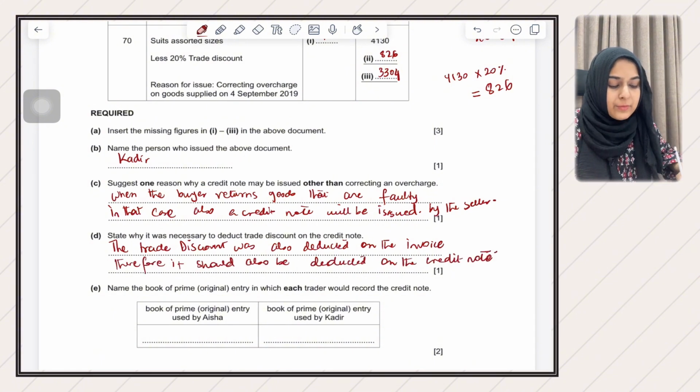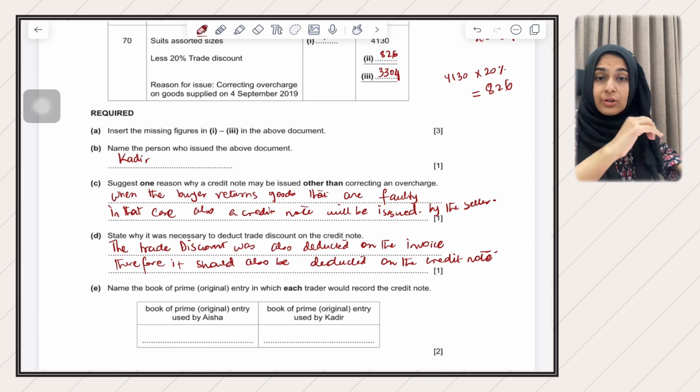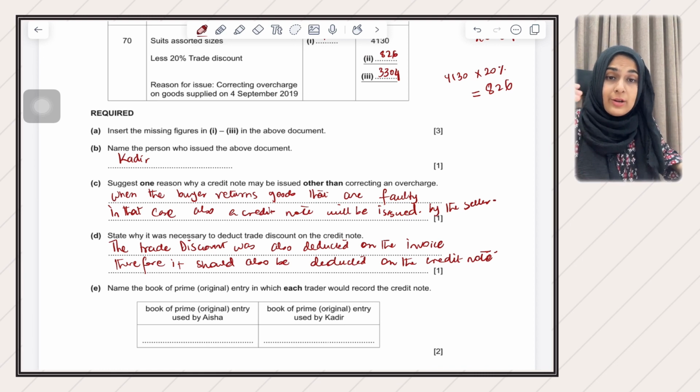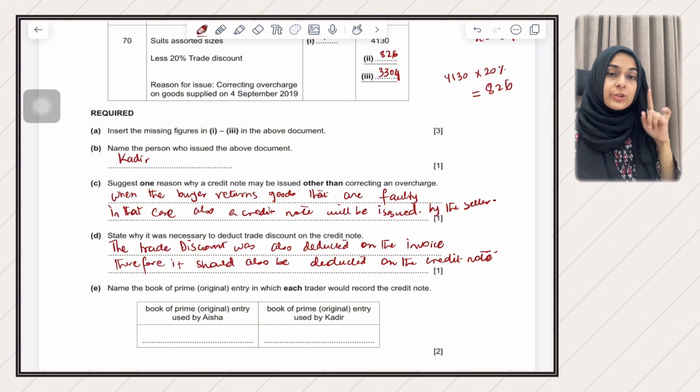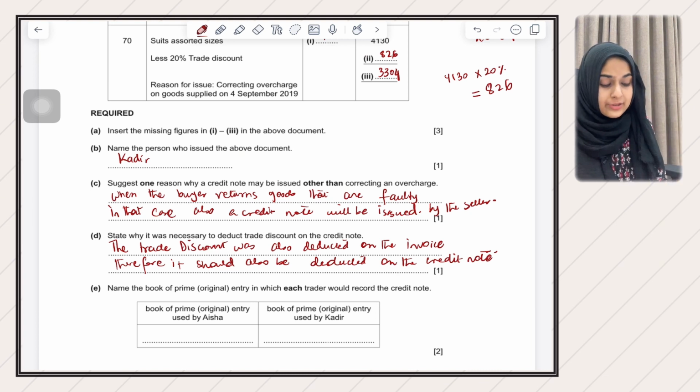Okay, then they are saying name the book of prime entry in which each trader would record the credit note. You should know that debit notes are not recorded in any books of prime entry. However, credit notes are issued by the seller, right? So if the credit note is issued by the seller, when the goods are coming back or when there's an overcharge on the invoice of a buyer, the buyer is going to issue a debit note. From the buyer's side, it's purchases returns. From the seller's side, it's sales returns.